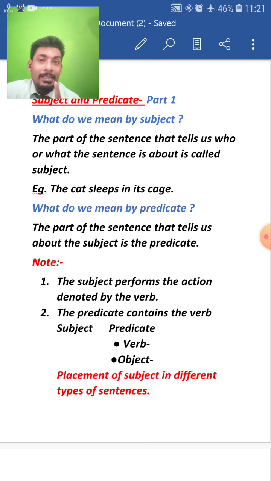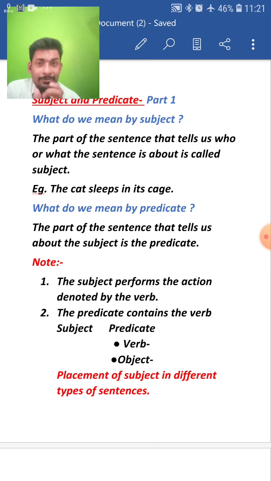And here, the cat was the subject, and the information that we are getting about the subject, the cat, is that it is sleeping. And where is it sleeping? It is sleeping in its cage, my dear students.